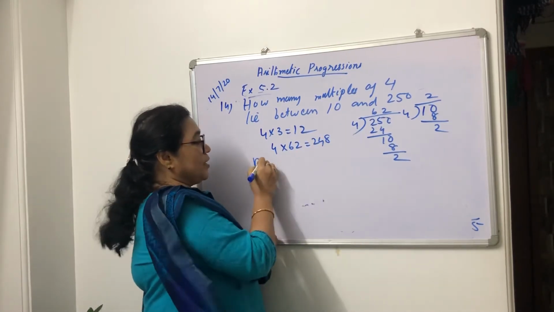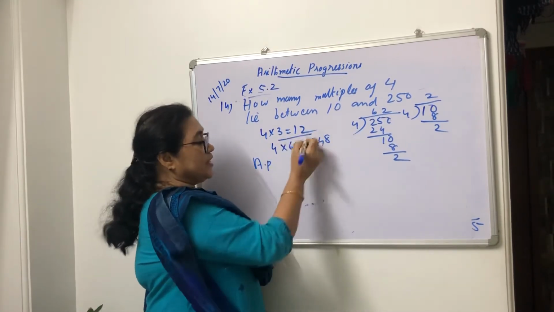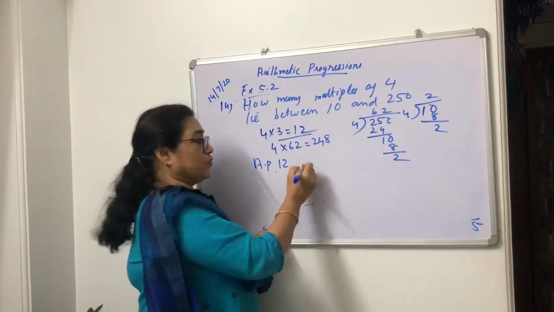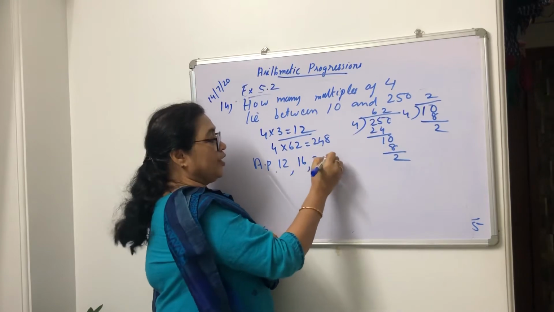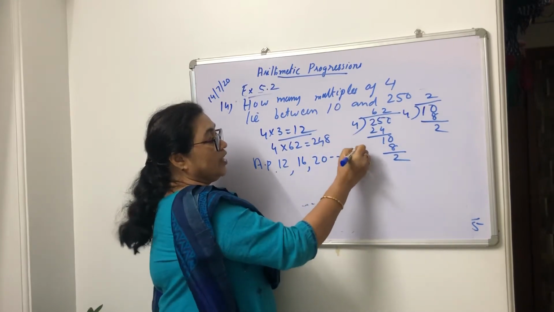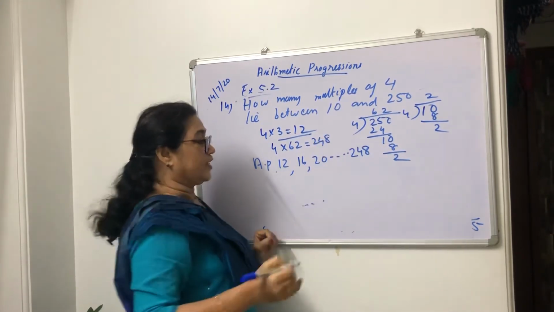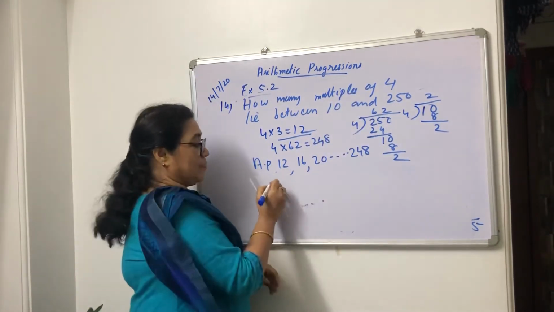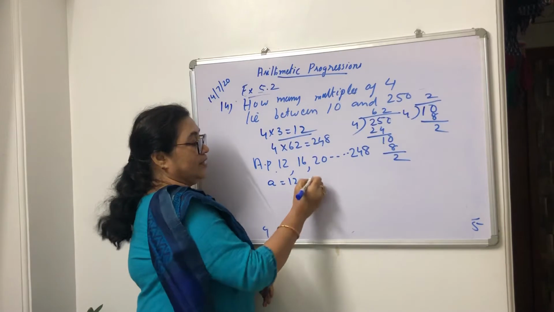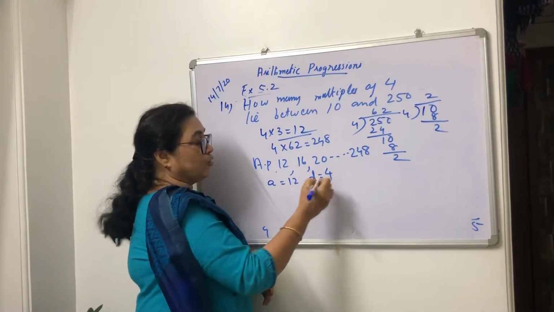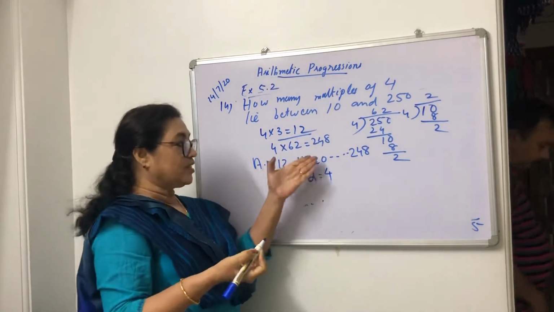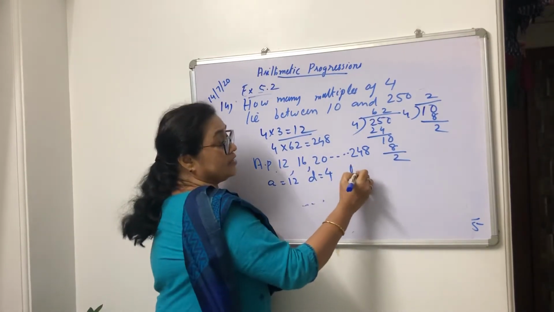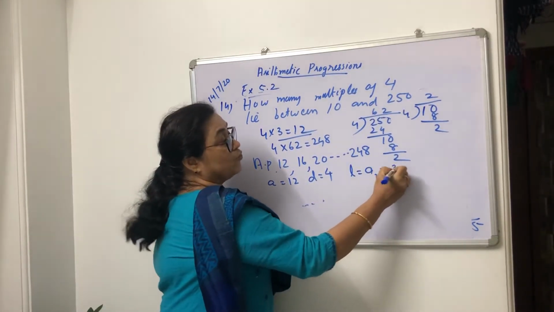So what is our AP? First term is 12. Then multiples of 4: 16, 20, and so on. The last term is 248. So first term A is 12, D is 4; each number you take the difference, it is coming 4. Last term AN is 248.